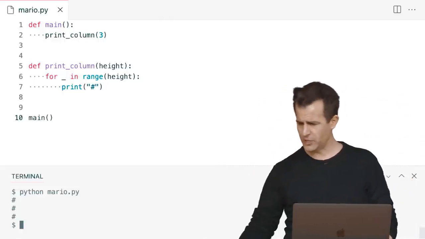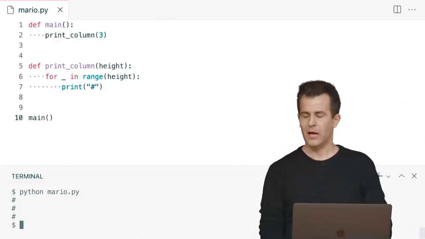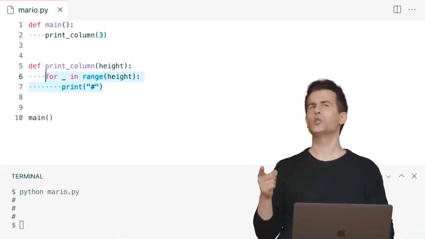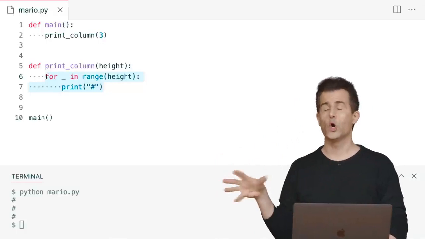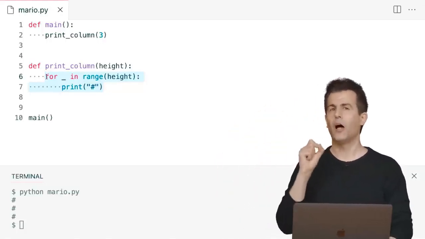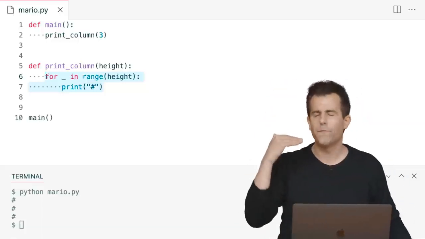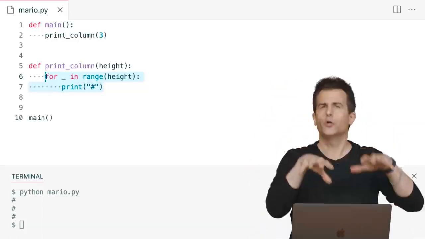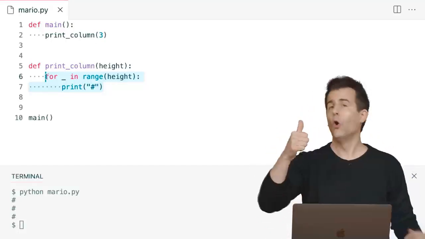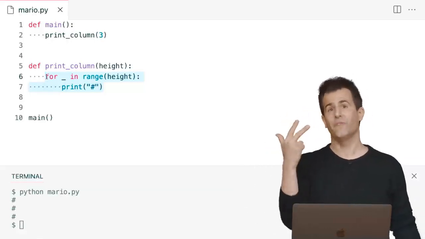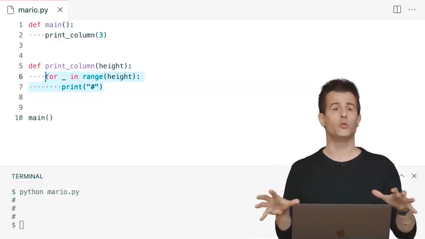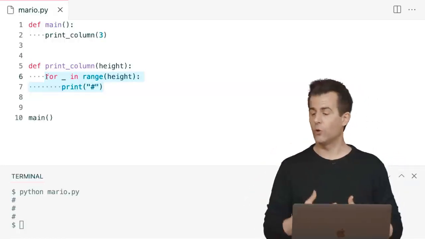And I can do this in different ways too. Notice that if I really want, I could do something like this. I could re-implement printColumn in different ways, especially if I'm using printColumn all over my code, or maybe still a colleague of mine, a friend, someone else on the internet is using my printColumn function. What's also nice about functions you've written is you can change the underlying implementation details of them, but so long as you don't change the name of the function or its parameters or what it returns, if anything, no one else knows the difference. You can change the internal implementation as much as you want if you want to improve it or make fixes over time.